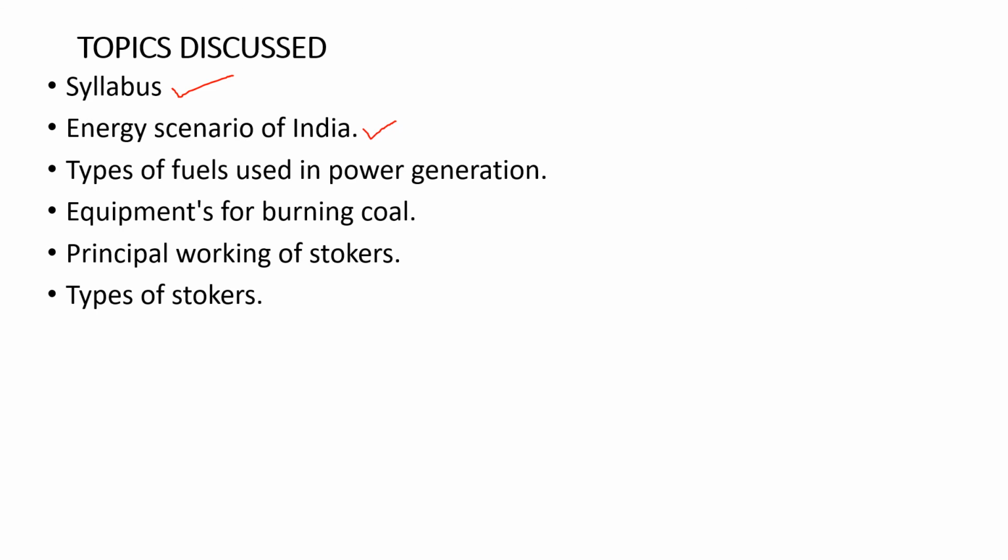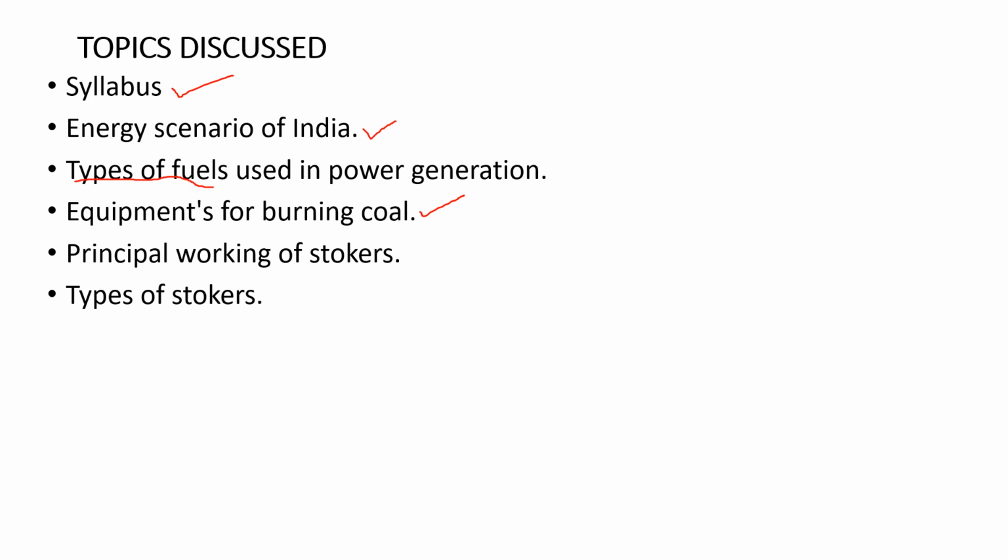Then we discussed the different types of fuels that we use, like solid fuel, gaseous fuel, and liquid fuels. Next we discussed the equipment that we use for burning coal, basically stokers, which help in burning the coal.